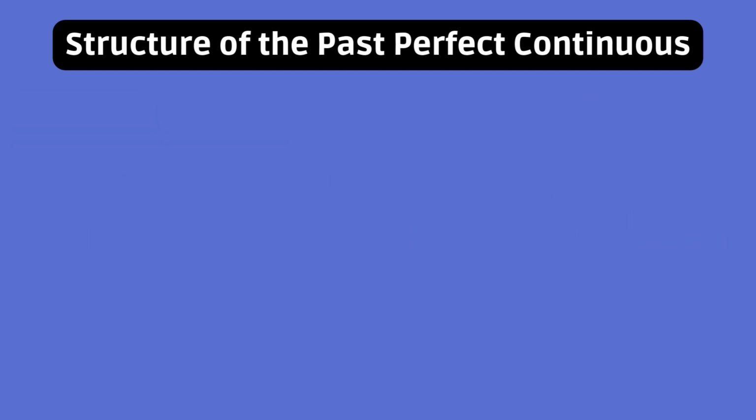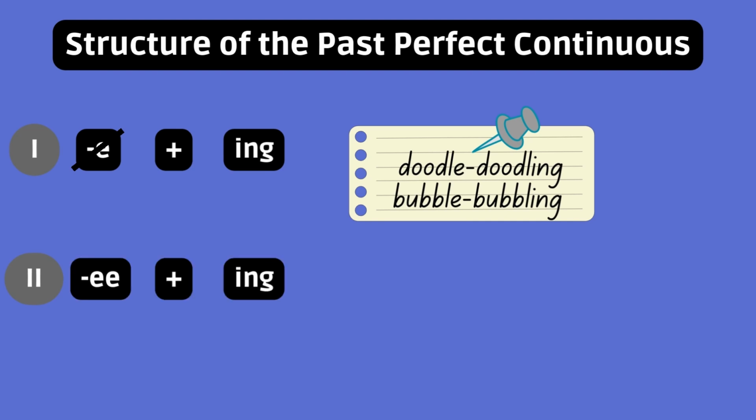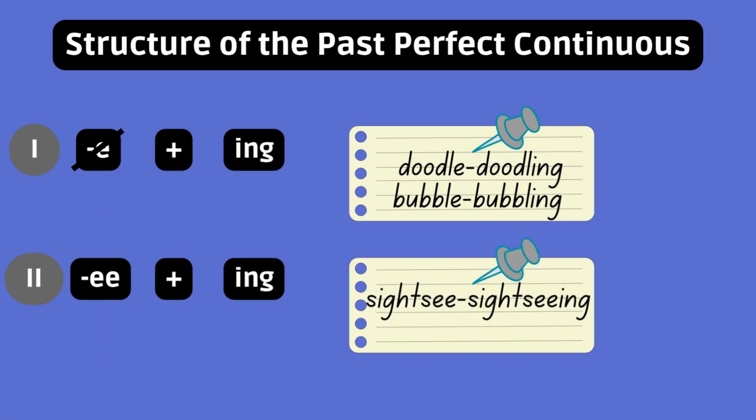The ing form can sometimes be tricky because of spelling exceptions. For instance, you should drop the final E before adding ing to the verb. Doodle, doodling. Bubble, bubbling. Additionally, if a verb ends in EE, both E's are retained. Sightsee, sightseeing.